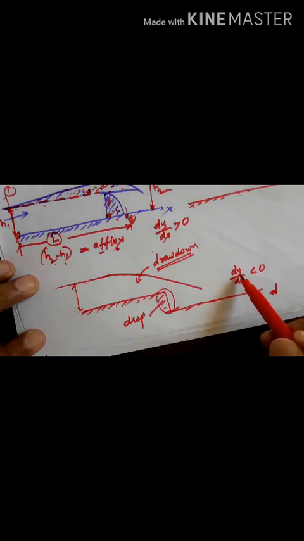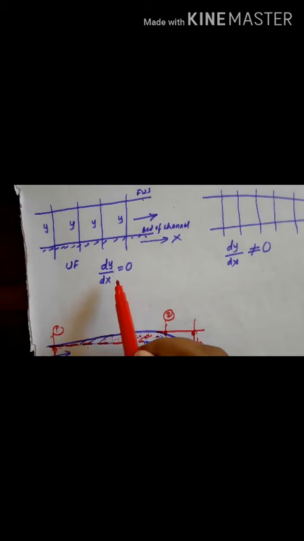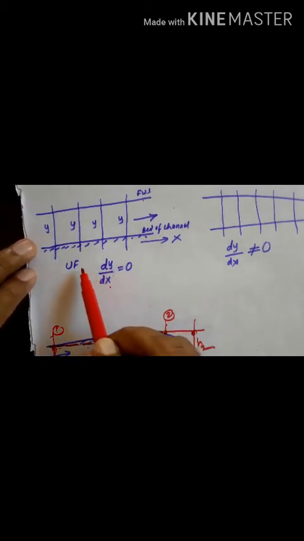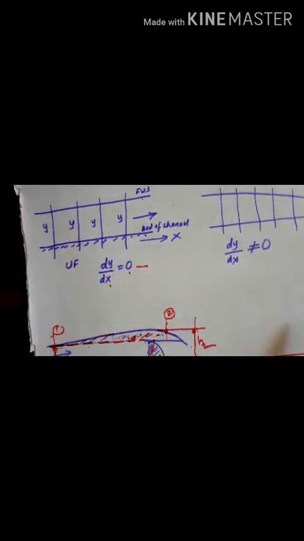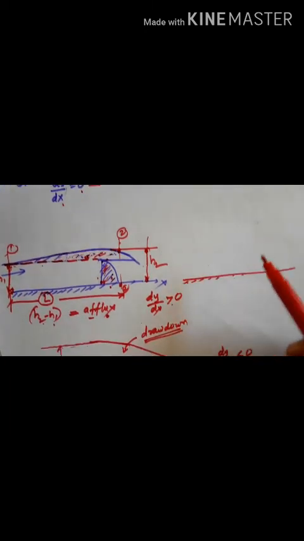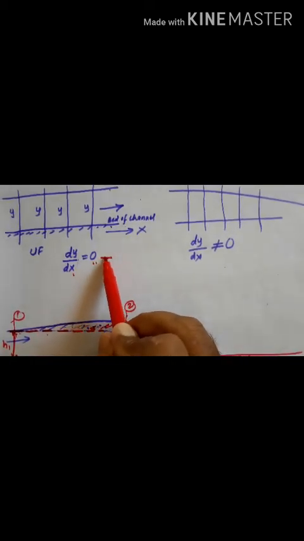If the depth of water along the direction of flow is decreasing, the curve is known as a drawdown curve. If the depth along the direction of flow increases, it is called a backwater curve, with dy by dx greater than 0. If the depth is not changing, that is dy by dx equal to 0, it is called uniform depth or uniform flow. Try to understand these three things.